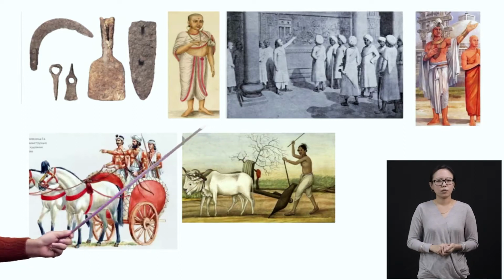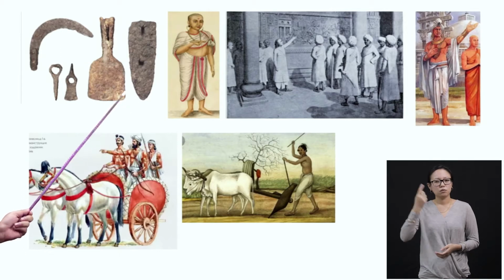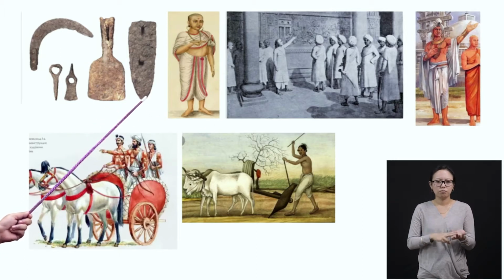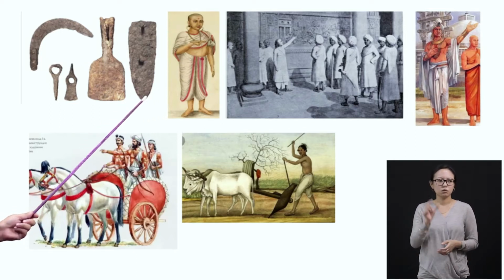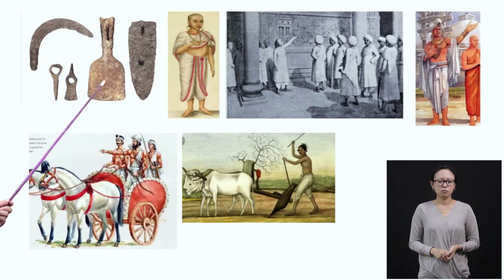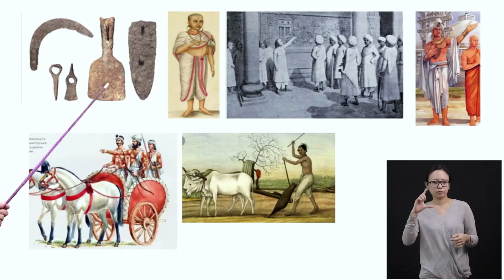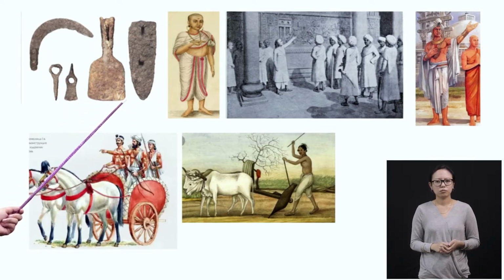So first, I told you that they have started using iron tools, okay? So this civilization or this kingdom emerged as a powerful kingdom after the Aryan civilization, right? By that time, they had already started using iron tools, but in this kingdom they had more sophisticated iron tools. That is, their tools were more advanced, okay?